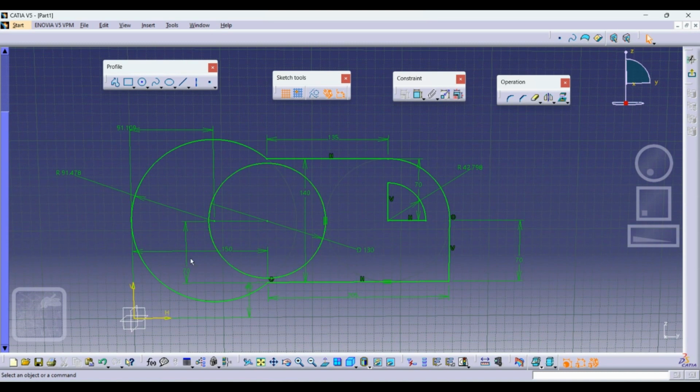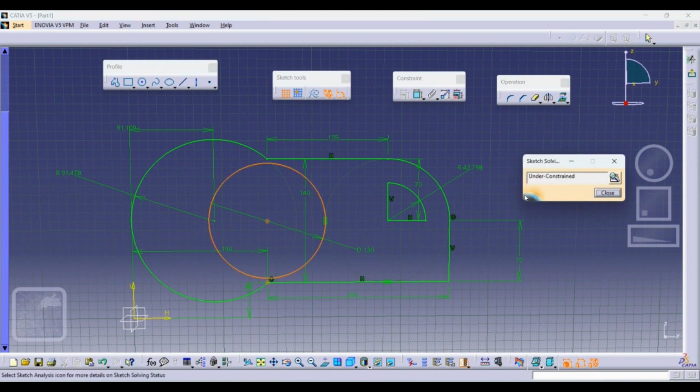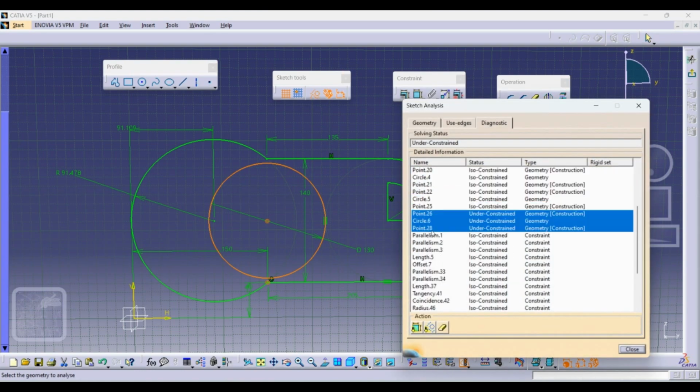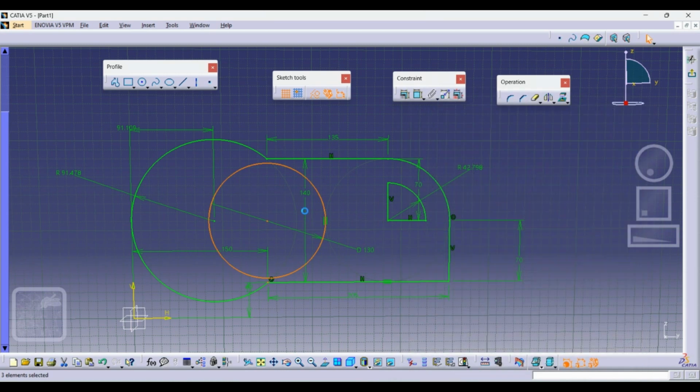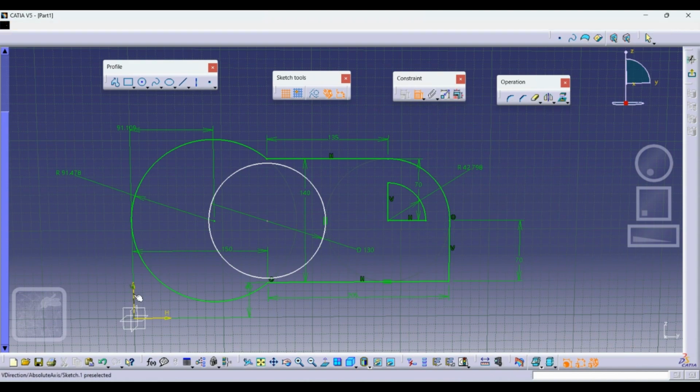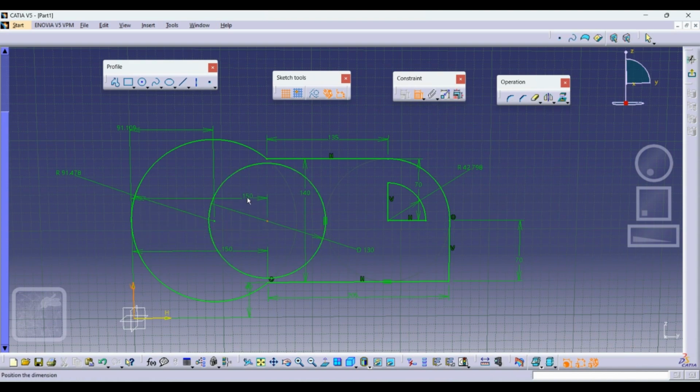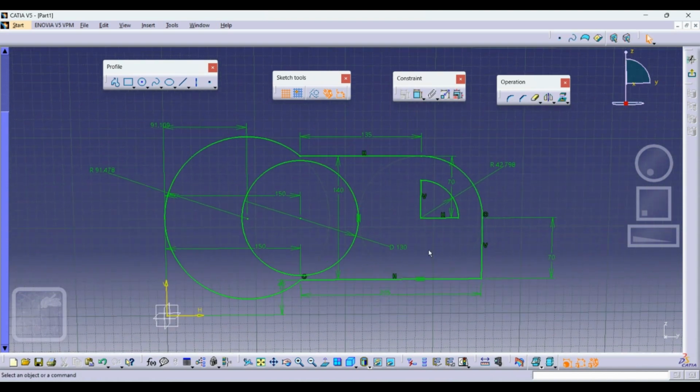And whenever suppose I just delete this, and this is under constraint. Now you go to sketch solving status, under constraint, then you go to the search option, and it will show what is under constraint. Your circle is under constraint, and it will highlight that particular object also. So you have to just focus on how we are going to do the constraint. From here also it can be constrained.